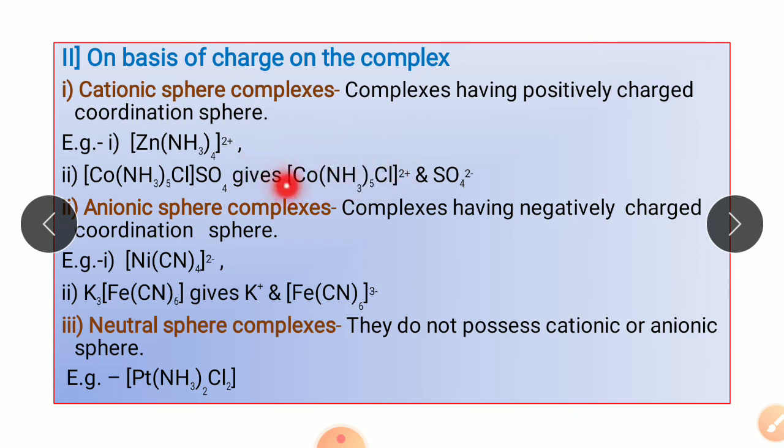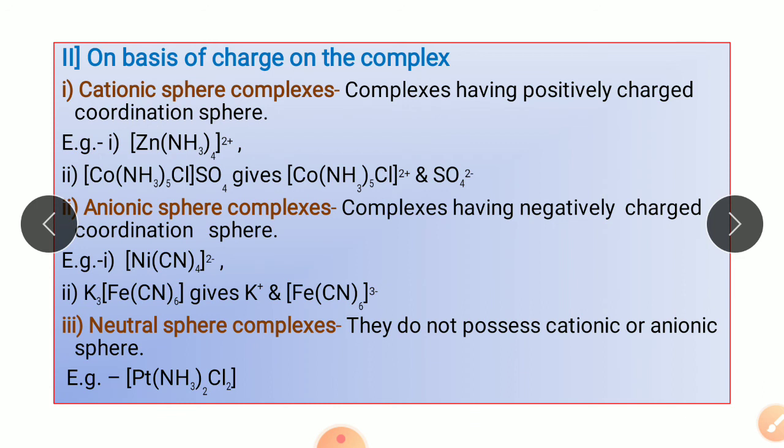Since the coordination sphere is carrying a positive charge, this complex is called a cationic sphere complex. Although the complex is neutral because this positive charge is balanced by the sulfate ion, the coordination sphere is carrying a positive charge, so this complex will be classified as a cationic sphere complex.